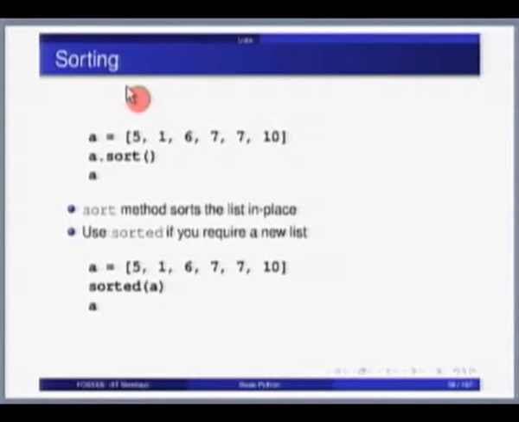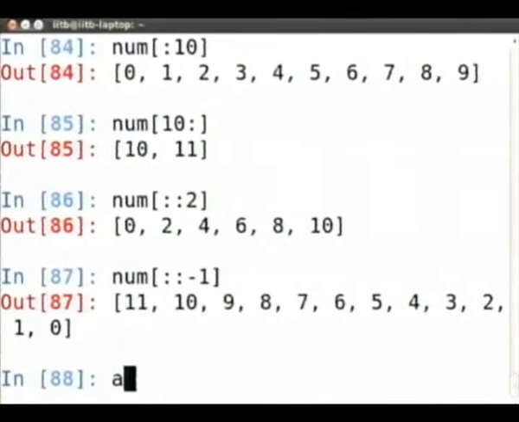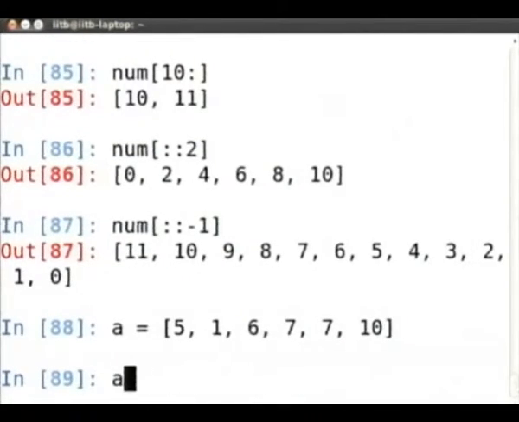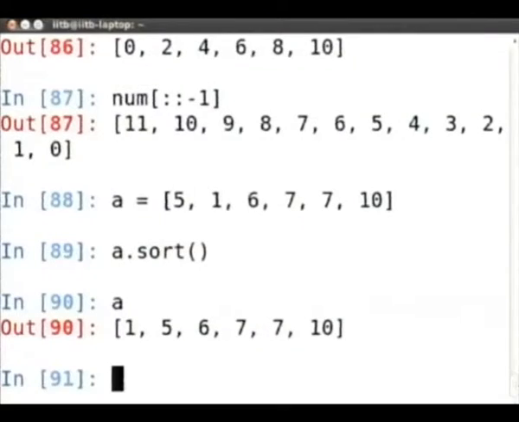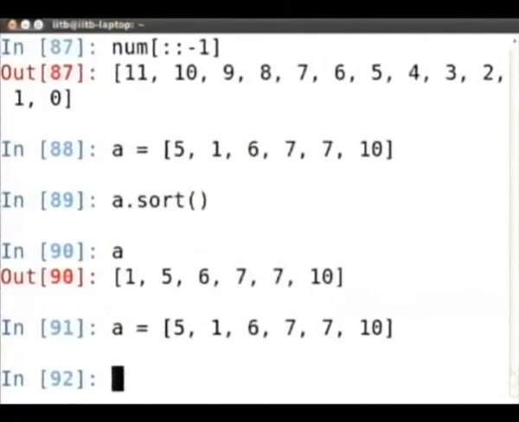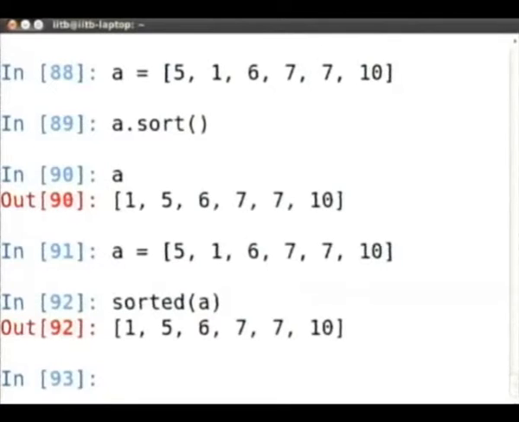So given A, let me create A as 5, 1, 6, 7, 7, 10. A dot sort, remember A dot sort does not return a new list, it sorts it in place. So A dot sort gives us nothing, and A itself is now changed to 1, 5, 6, 7, 7, 10. Now if you want to get a new list, there is a very convenient built-in function called sorted. So if I take A is this, sorted of A will return a new list that is sorted.